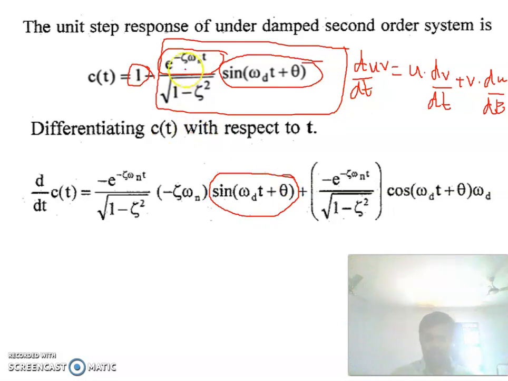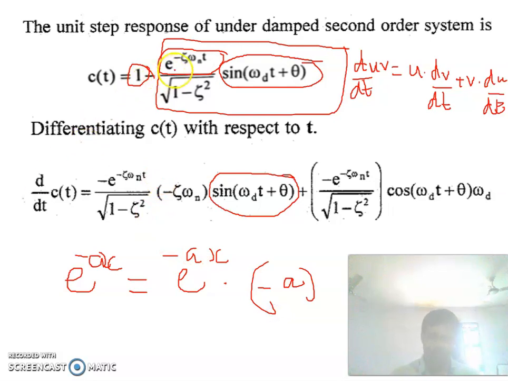Then what is the differentiation of e to the power minus zeta omega n into t? The differentiation of e to the power minus a x is e to the power minus a x into minus a. Similarly, the differentiation of e to the power minus zeta omega n into t is e to the power minus zeta omega n into t into minus zeta omega n.